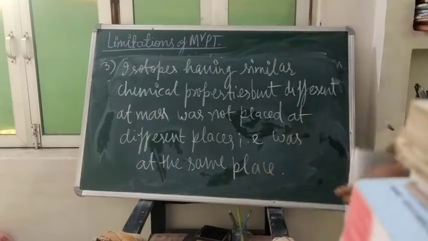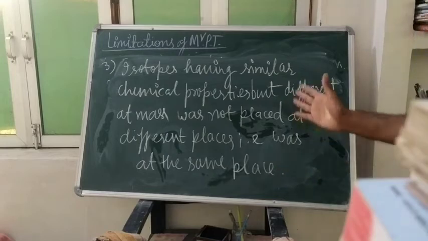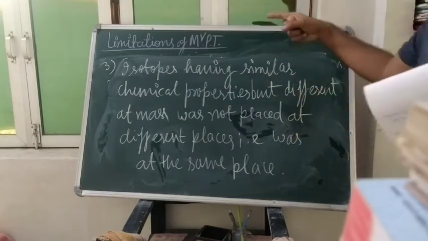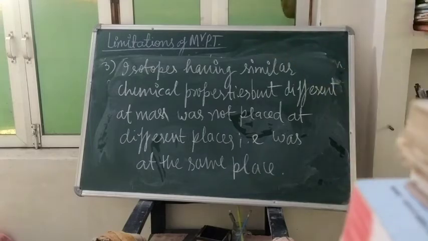Different atomic masses should have different places, but they were placed at the same place in the Mendeleev periodic table, and it was the problem. Okay, take this screenshot.